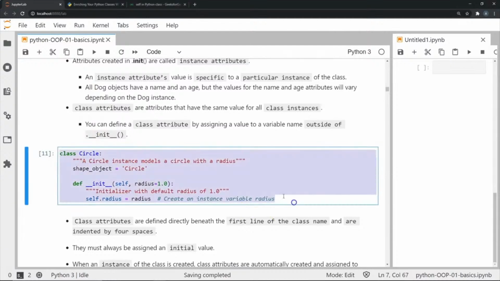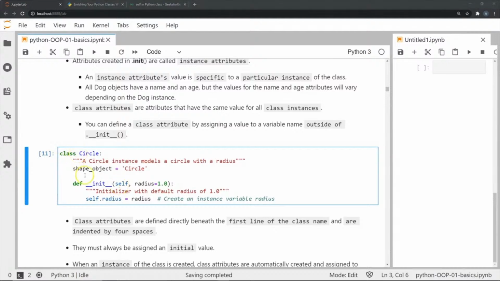So if you look at this example over here, we have created another class called circle, and we have this initializer again, where we have an instance variable called radius, whose value will change depending on whatever we pass for that particular instance. However, if you look before the init function, the initializer function, we have another variable called shape object, which stores the string circle. And this variable is going to be the same and constant for every instance of the class circle. And unlike the variable radius, we will not have different values depending on a particular instance.